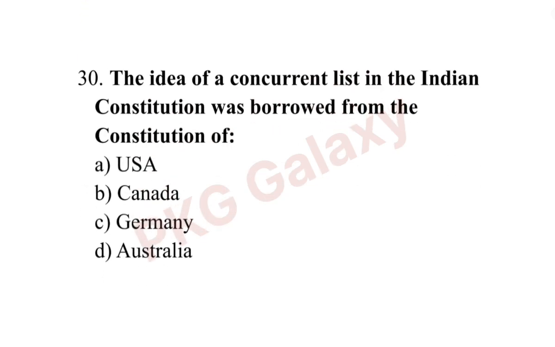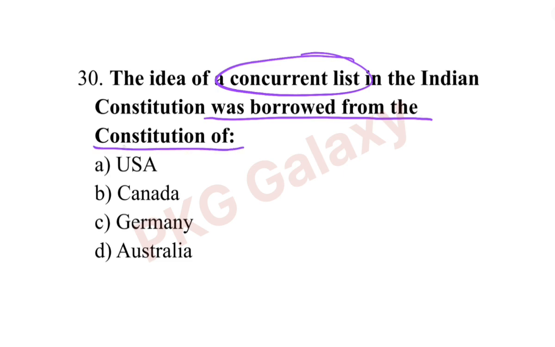Next question. The idea of concurrent list in the Indian Constitution was borrowed from the Constitution of, the correct answer is option D, Australia. Concurrent list is borrowed from Australia.